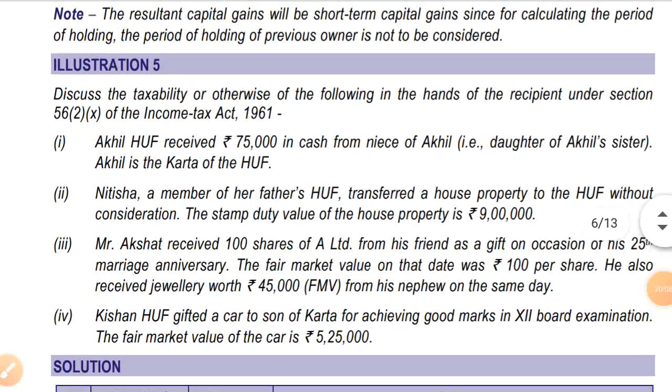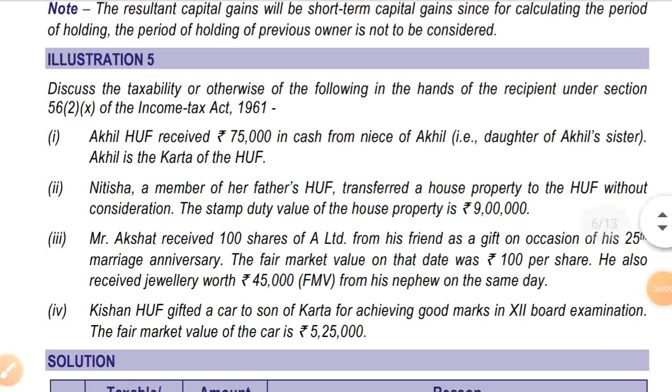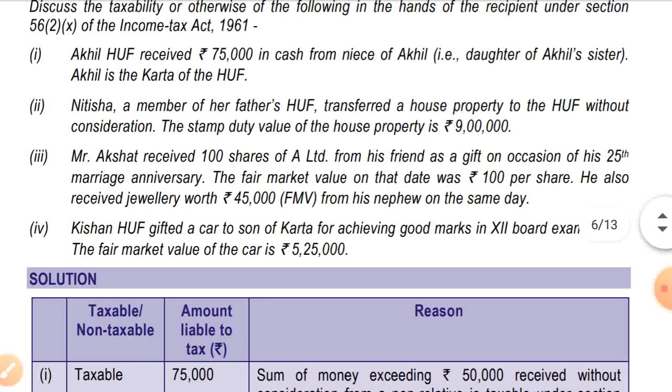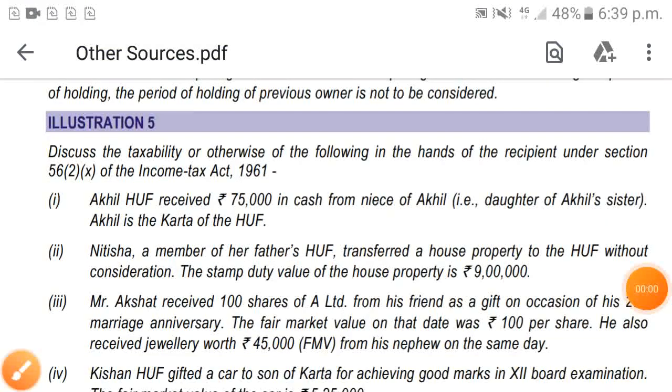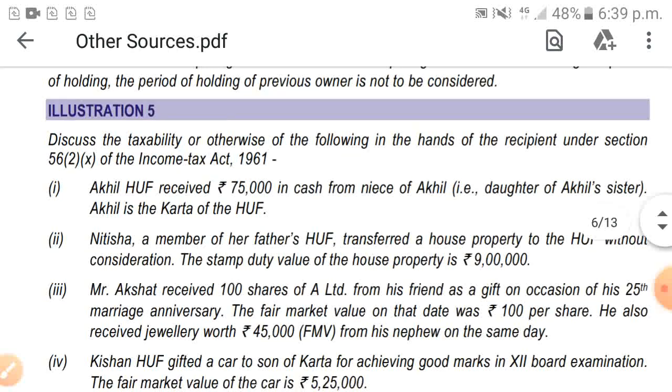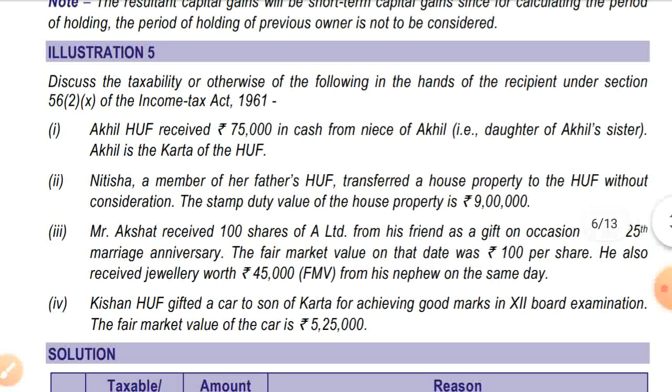So next is illustration number 5. Discuss the taxability or otherwise of the following in the hands of the recipient under section 56(2)(10) of the Income Tax Act 1961. Akhil HUF received rupees 75,000 in cash from the niece of Akhil, that is the daughter of Akhil's sister.